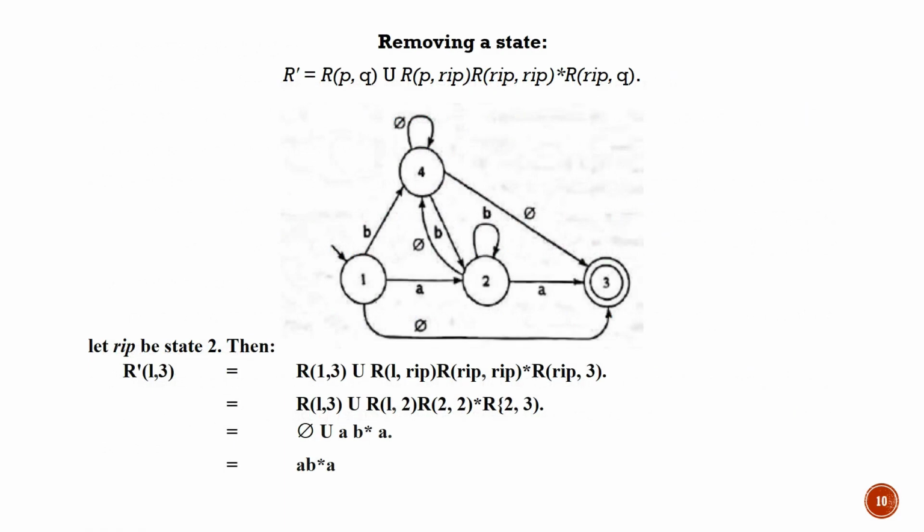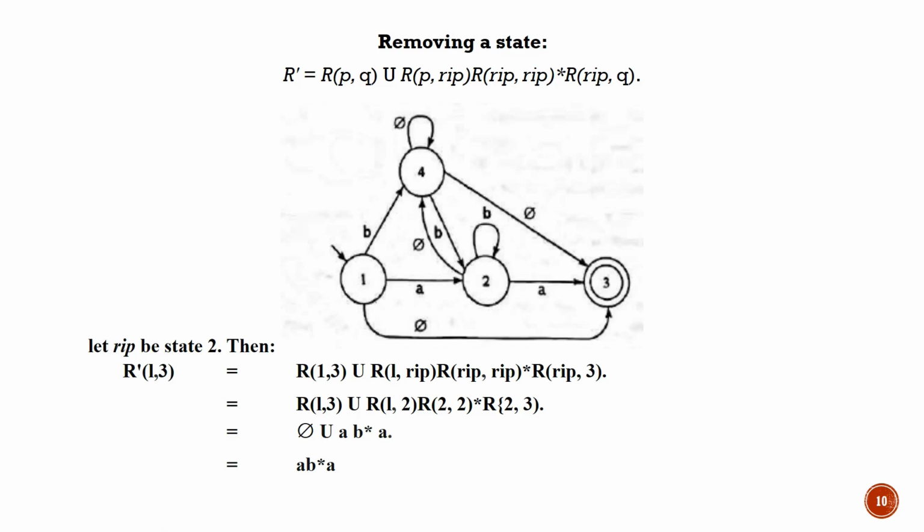So now if you look at the algorithm for this one, for R dash, I want to connect a route from P to Q, assume. In this example, let us take, I want to connect the route from 1 to 3 by removing the state number 2. By removing the state number 2, how will it be done? The formula will be your previous route from P to Q, that is from 1 to 3, union of P to the rip state, the state you want to remove, then the rip state to itself whole star, then the rip state to Q. So now in this case, your P will be 1, Q will be 3. Your rip state is 2.